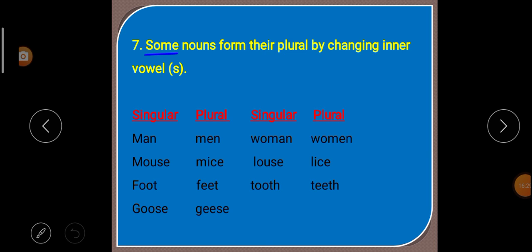Rule number 7. Some nouns form their plural by changing the inner vowels. Some nouns form their plural how? By changing their inner vowels. Example, man. In this noun, what is the vowel? A. A is the vowel. So look at the plural form, M-E-N, men. In the singular form, M-A-N, but in the plural form what happened? We have changed the A into E. So it becomes what? M-E-N. So we have changed the inner vowel. Next, woman. In this noun, what is the inner vowel?